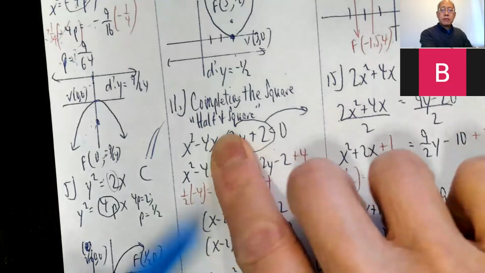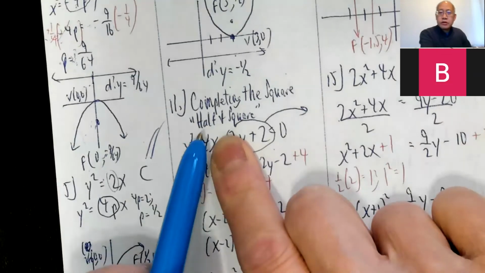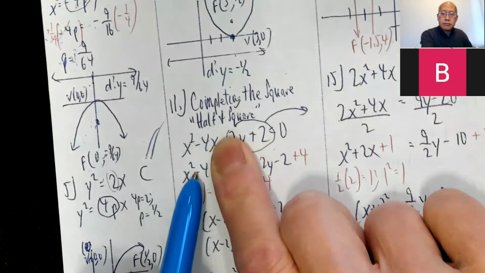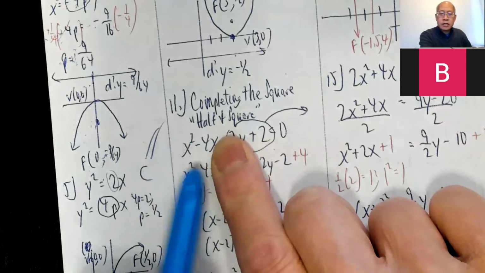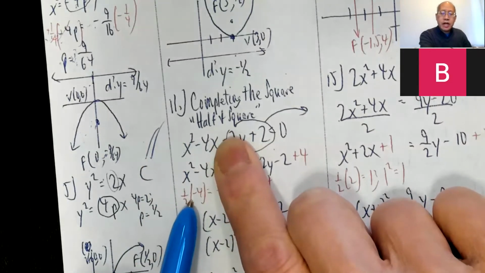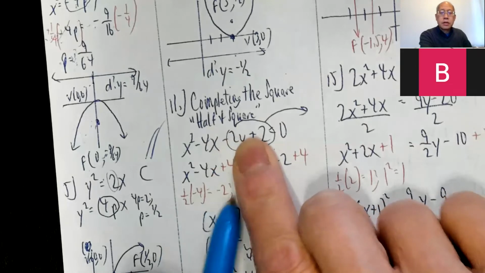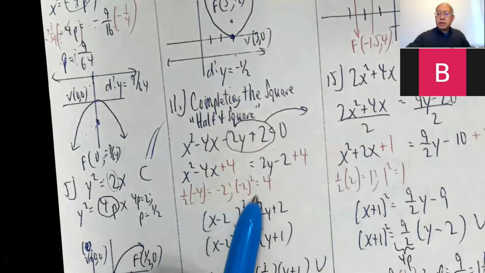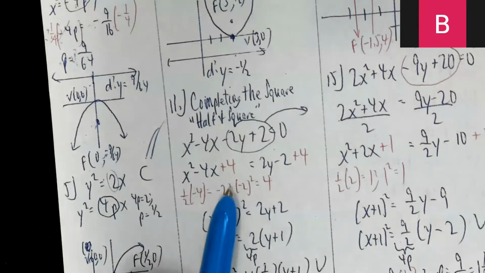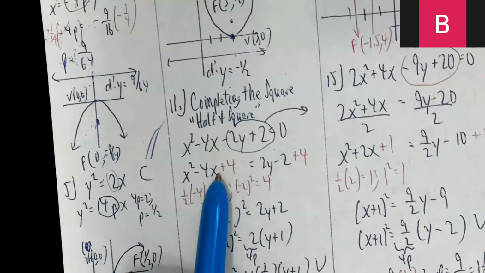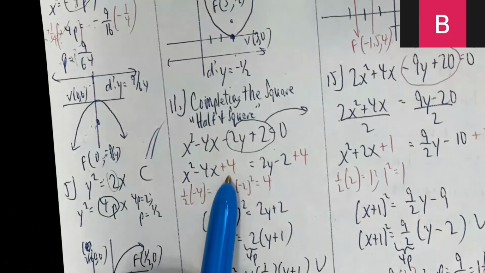Remember, for completing the square, you take half the coefficient of x or y, as the case may be, and then square it. So half of negative 4 is negative 2. Square it: negative 2 squared becomes 4. Add that 4 to both sides. I have it here in red, if you can see that red part there. That's what I got.